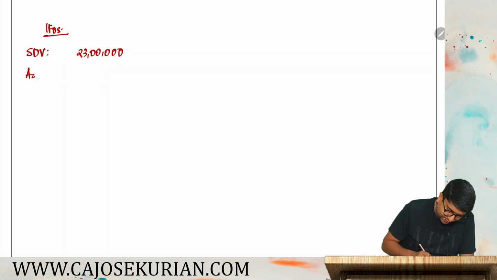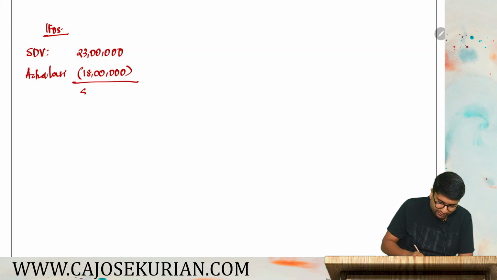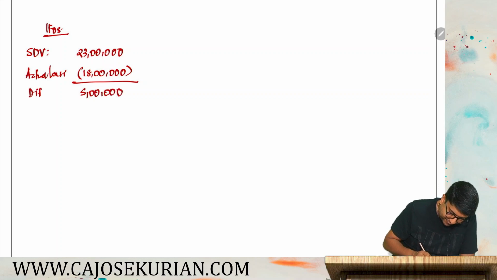Actual consideration paid is 18 lakhs only. So he is getting a benefit. He purchased the property having a value of 23 lakh for 18 only. And how much is the benefit? 5 lakhs. That's the difference, or we can say the benefit.